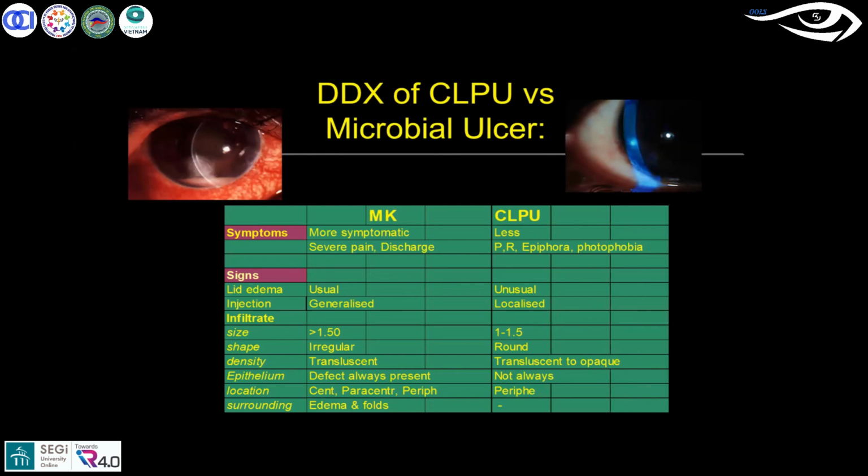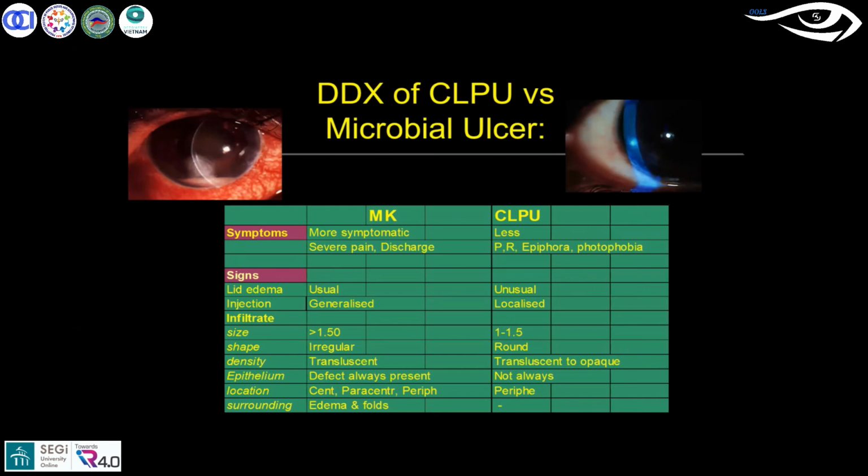One of the major things to look for: the infiltrate is small, round, circular, around 1 to 1.5 mm, and on the peripheral area. And the congestion will be localized and the lid edema unusual.